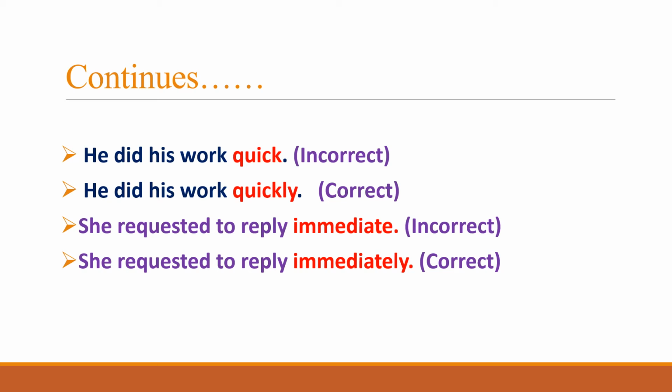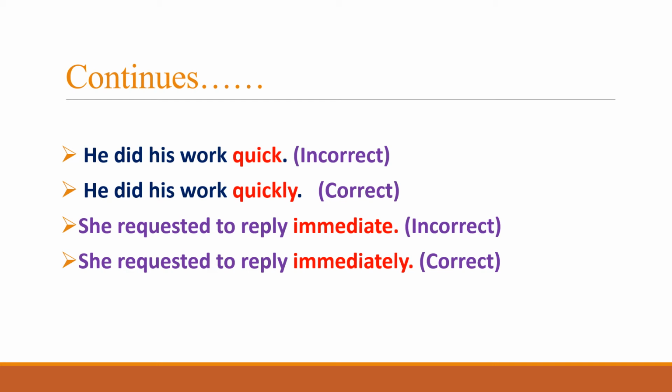So quick is an adjective, work is a verb. So an adjective cannot add to the meaning of the verb work. Rather, we need to use an adverb to add to the meaning of the verb work. So "he did his work quick" is a wrong sentence. This is an incorrect sentence because of using an adjective for an adverb. Rather, the correct sentence is to use an adverb, and that is quickly, to qualify the verb work.